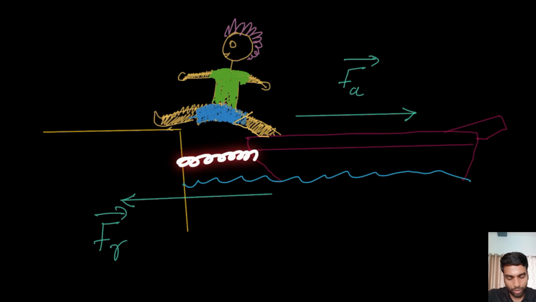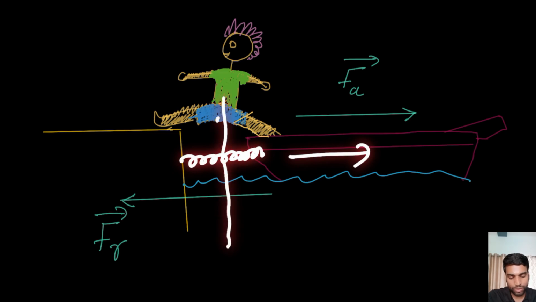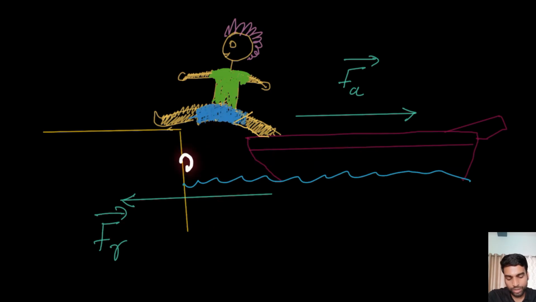Now, what will happen if there is no rope tied to the boat? If there is no connection between the land and the boat via a rope, the boat will go backward, and there is a high chance that you will go straight down into the water. So that's why we always use a rope to bind the boat, right?